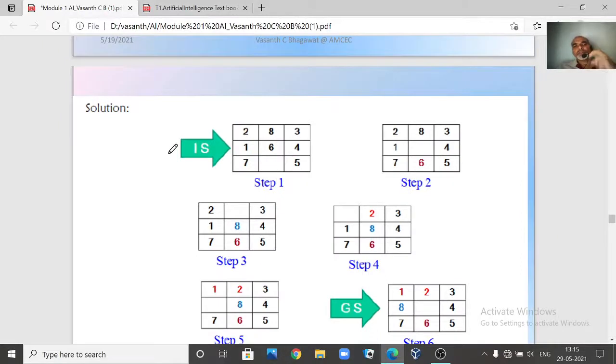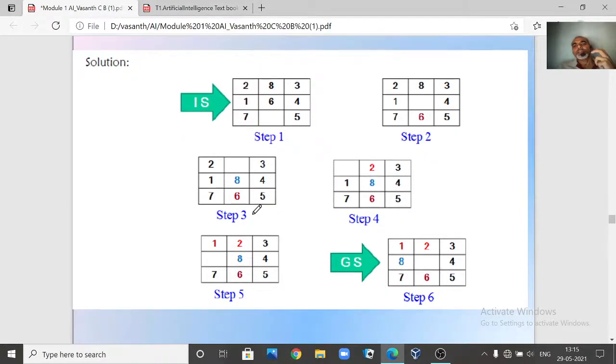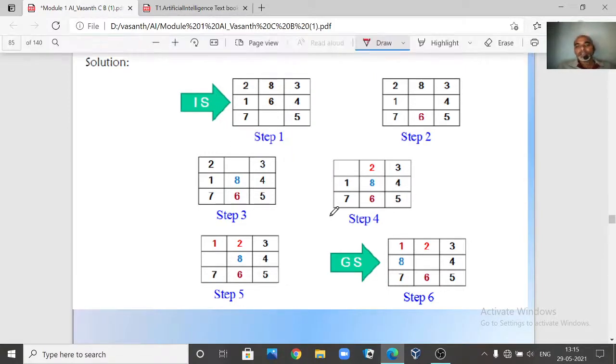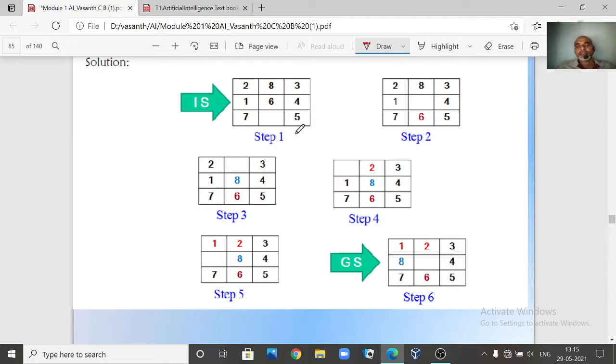So rule 1, 2, 3, like how we have seen in the water jug problem, you can keep on applying those rules. For this problem, this is how we can get the solution, from your initial step to finally your goal step. You just keep on moving. You have to move this 6. In the next step you are moving this tile from 2 comma 2 to 3 comma 2.